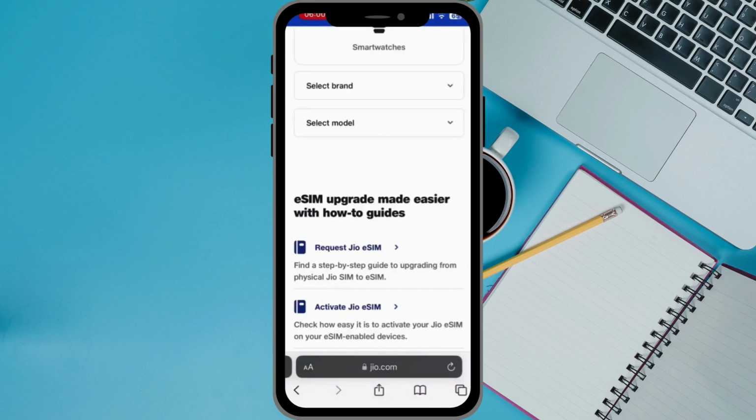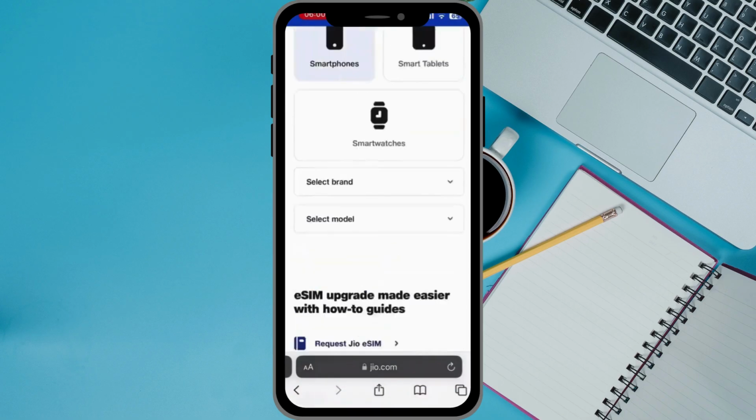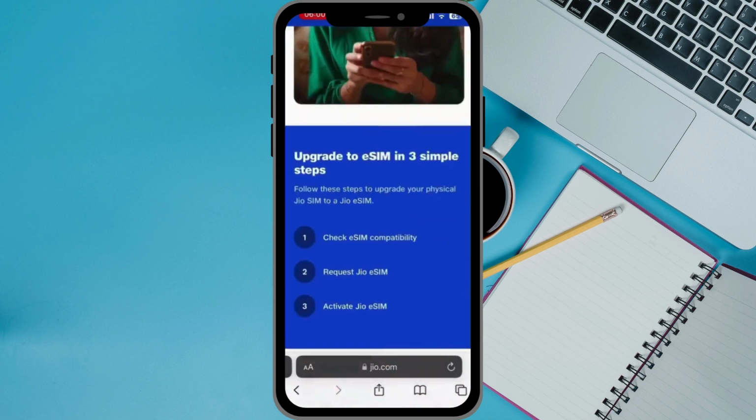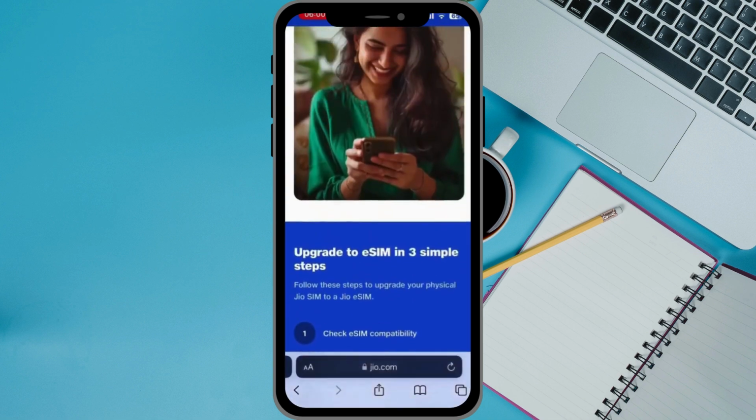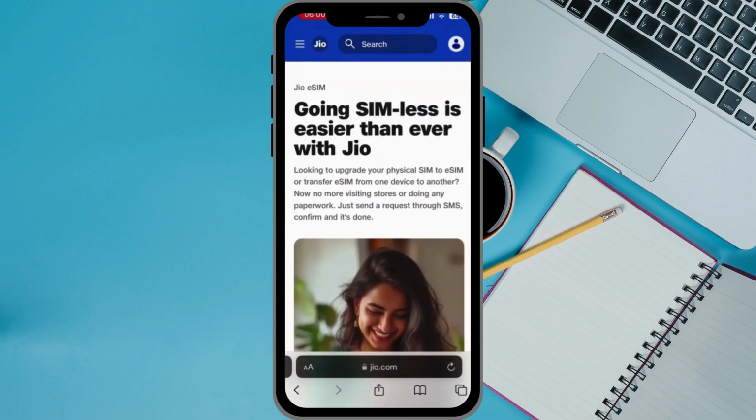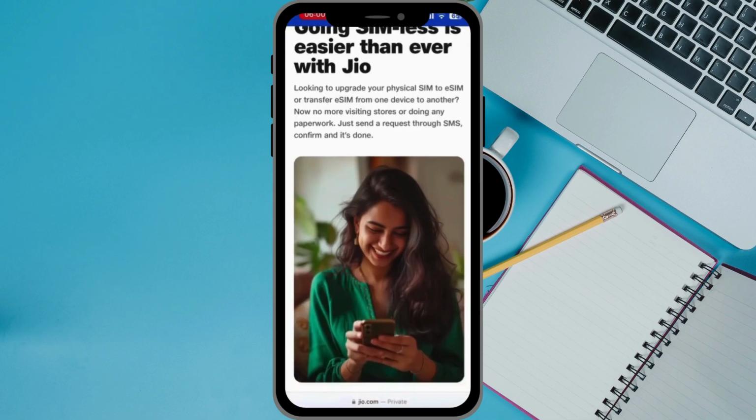The second thing you can do is request for eSIM reconfiguration. Once you contact support, they will send you a new QR code to set up the eSIM again. This is usually sent via email. The third step is rescan the QR code. Go to your phone settings and rescan the new QR code to reactivate the eSIM profile.